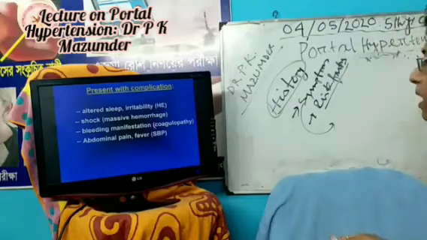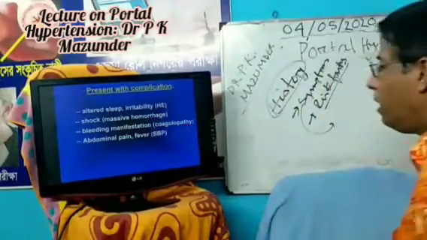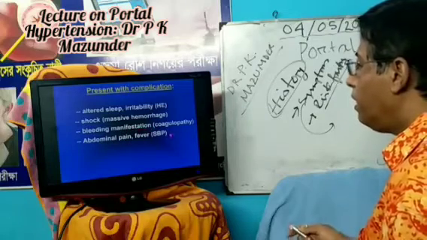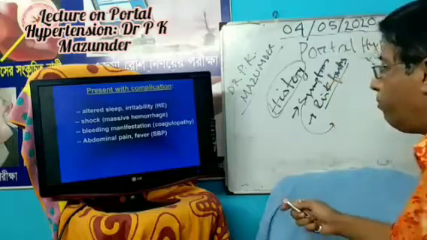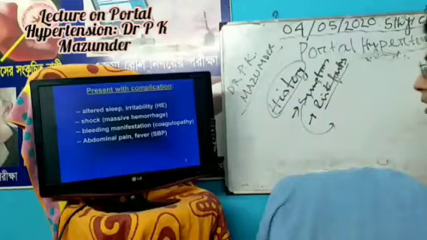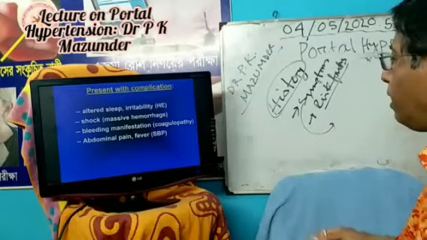Some may present with bleeding manifestations, that is coagulopathy. And some may develop abdominal pain and fever due to spontaneous bacterial peritonitis. So complications include hepatic encephalopathy, shock, coagulopathy, and spontaneous bacterial peritonitis.